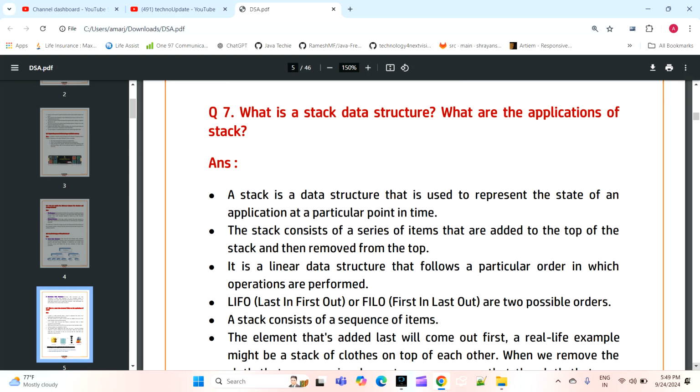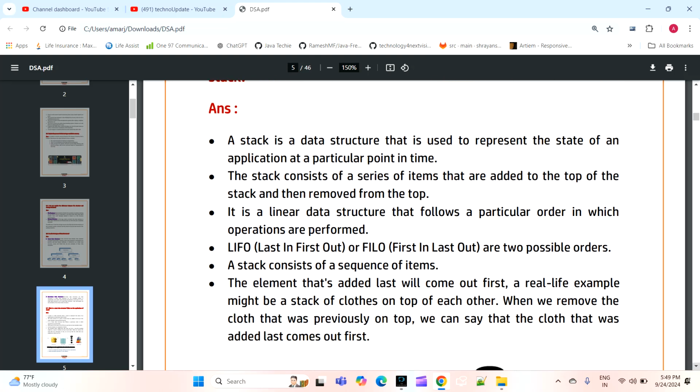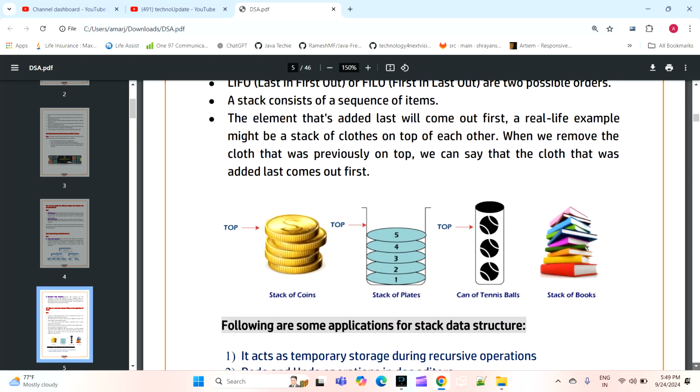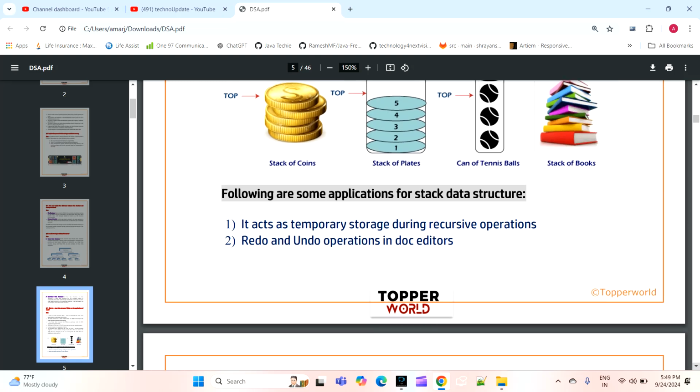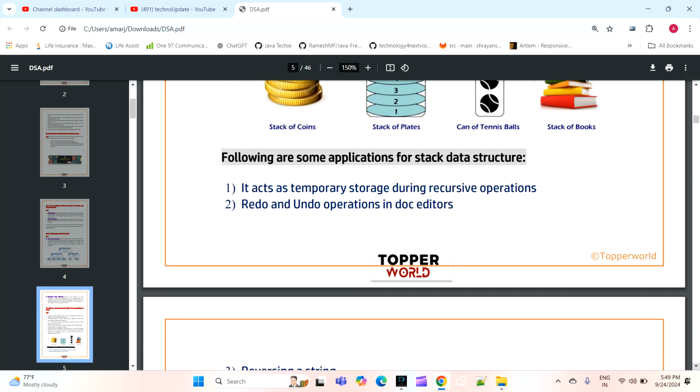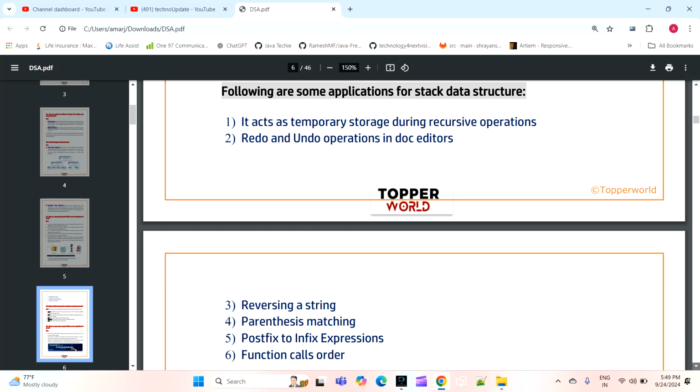Now coming to the next, what is a stack data structure and what are the applications of a stack? So what is a stack, how to use a stack, and what are the applications where they are using stacks. So these are the ways in which we have to use some of the applications based on the stack data structure.